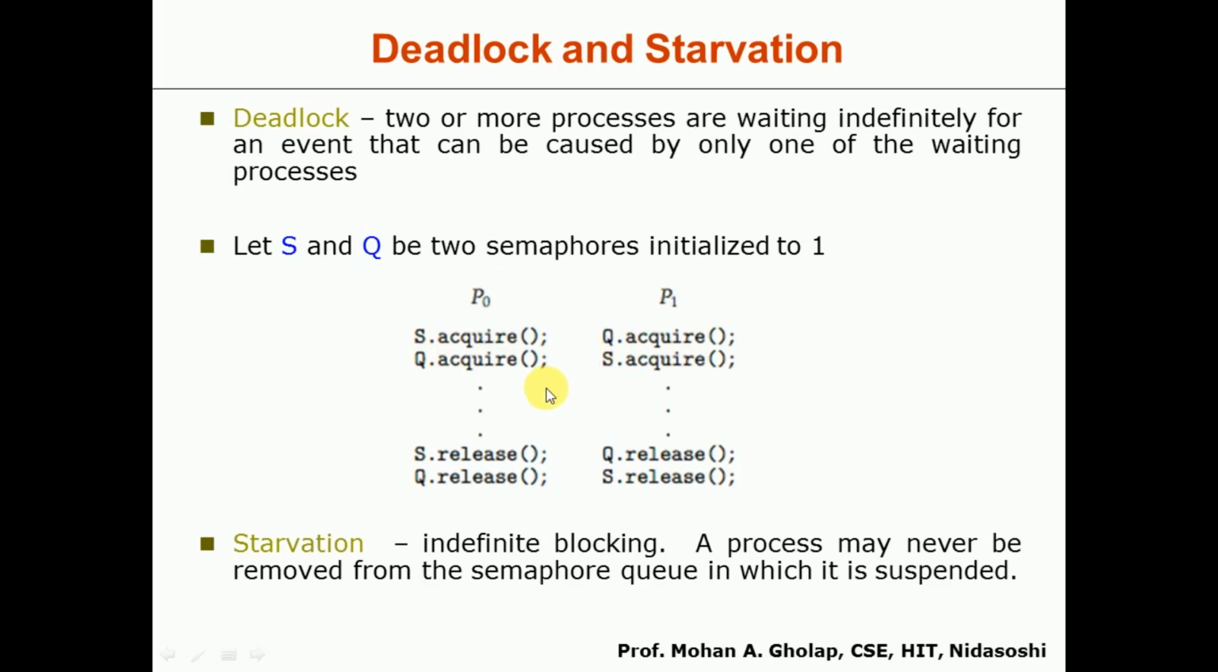Eventually, after some time, the process P0 may call S.release. S.release is like S.signal. And P1 may call Q.signal. Whenever it calls S.signal, this S.wait will be satisfied, because it was waiting for the semaphore S, and when S is available, it can start using it. Similarly, Q.signal means it will wake up this Q.wait. So this is an example of deadlock.